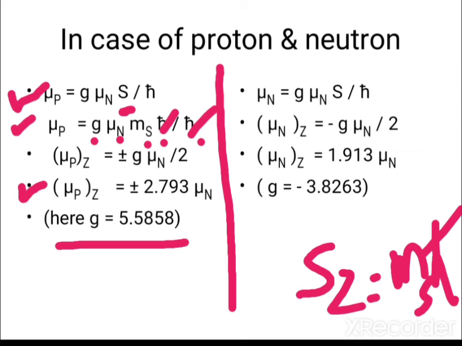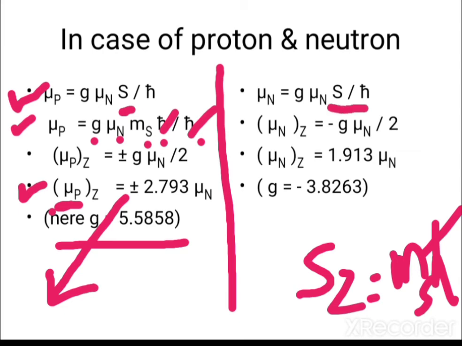You might be thinking about this plus minus sign. This plus minus sign is because the magnetic moment and spin angular momentum are in the same direction. This mu pz here is nothing but the magnetic moment of the proton in the direction of the external magnetic field. On the other side, for neutron, the value is given by mu n equals g mu n s over h cross.